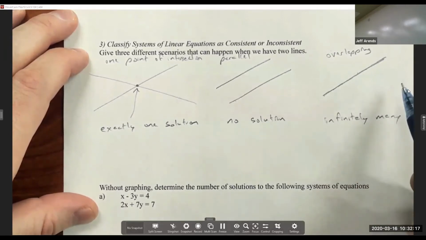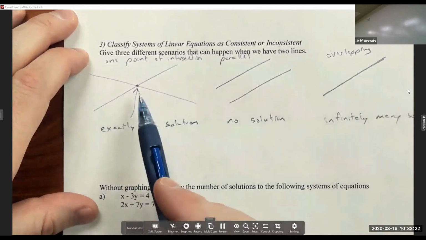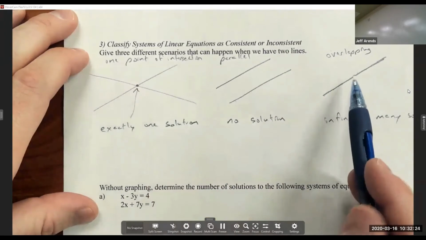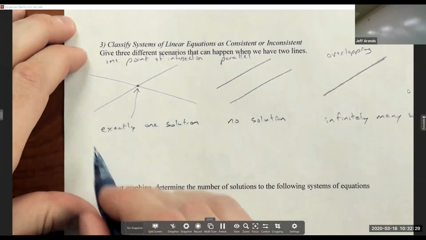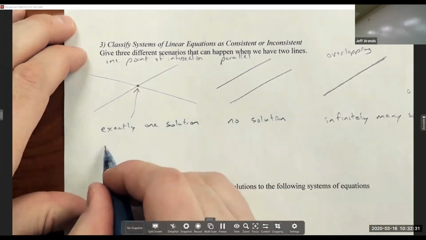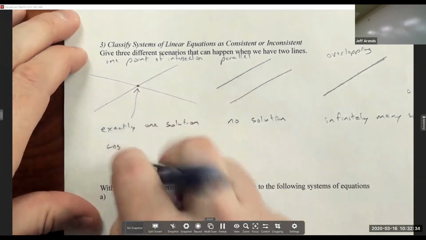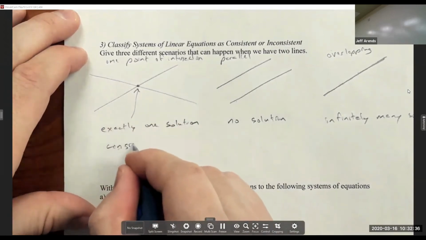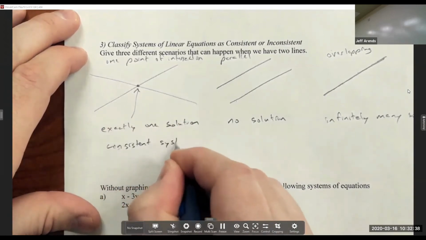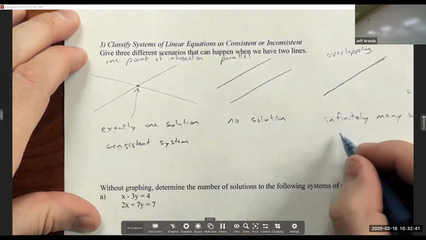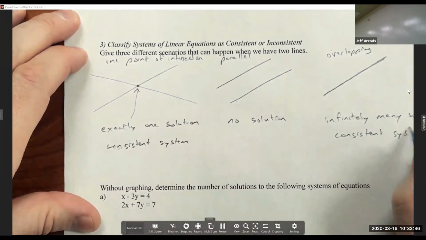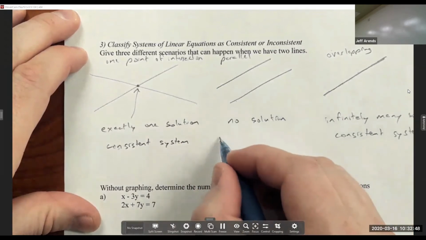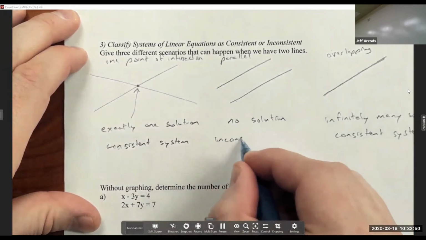All right, so we have some vocabulary that's associated with each of these. If we're in a situation where we have at least one point of intersection, so at least one solution to the system of equations, we would describe this system of equations as consistent. So this would be a consistent system. And this over here would also be a consistent system. Which means that this one would be, well, not consistent, so inconsistent.